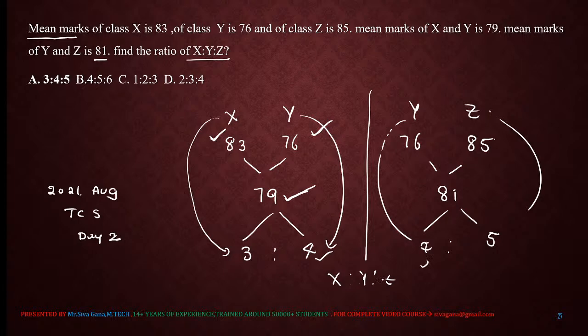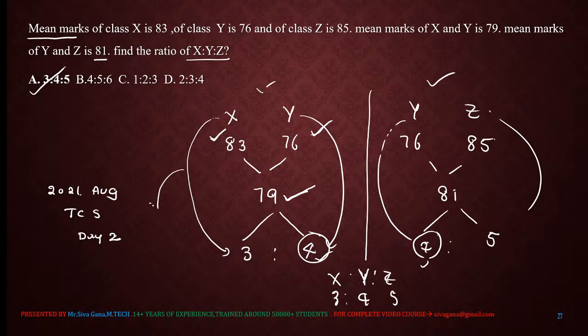In both the cases Y is 4 parts. So Z is 5 parts, right? And X is 3 parts. 3:4:5 is the answer. In both XY and YZ, Y is common. Y is 4 parts. Here also Y is 4 parts. The ratio of XYZ is 3:4:5.